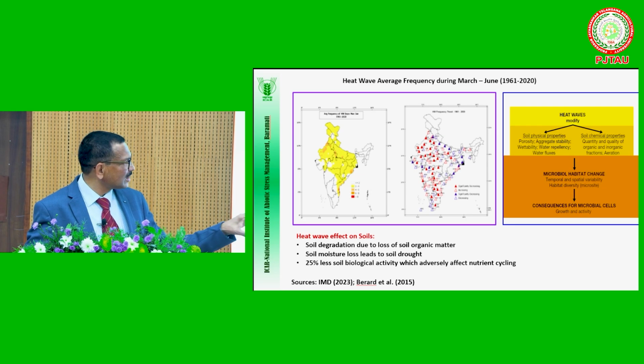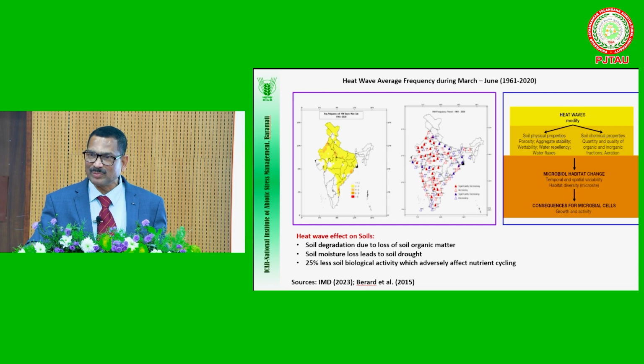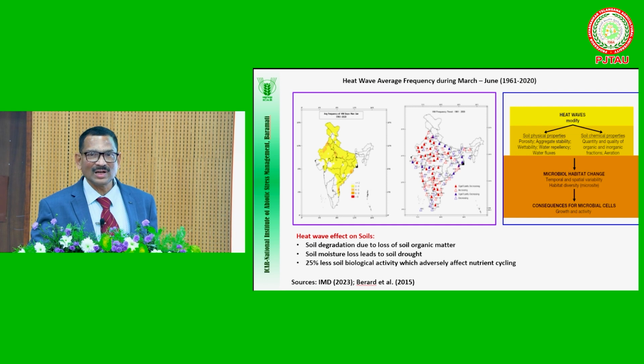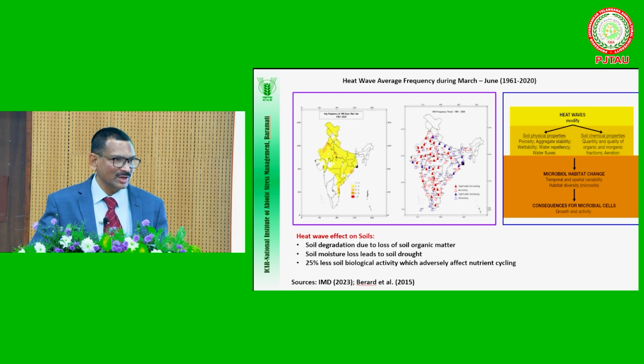And in all these dryland soils, wherever heat stress is there, on an average the biological activity is less by 25% compared to normal soils. You know, biological activity is very, very important for any transformation that takes place in the soil. So this is the heat wave. Heat wave, all of you know, the general IMD definition classifies 40 degrees centigrade as the maximum average temperature for the plains. For hills it is 37 degrees centigrade.